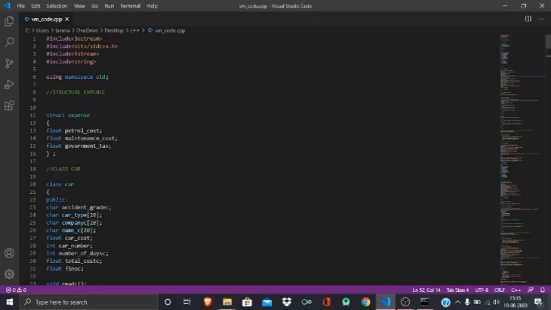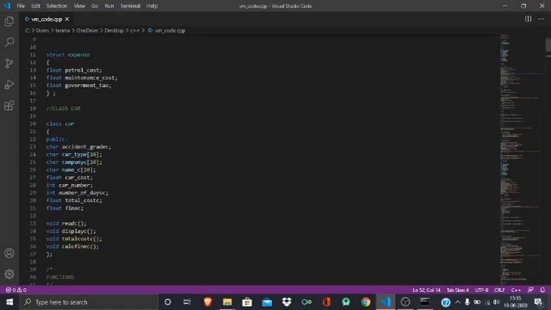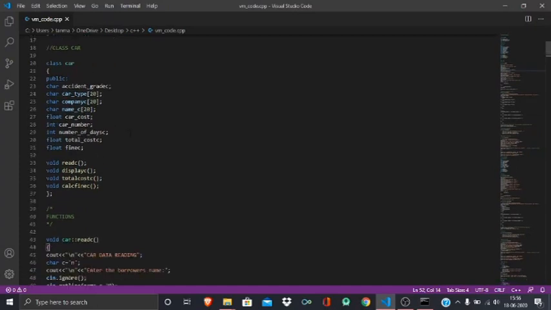So let's start from the libraries. These are the basic libraries to be included for the function to work. And now the first is the structure expense. I have used the structure expense. As you know, structures are user defined data types in C++, which are used to store a group of items of non-similar data type. So I have used structures here for storing petrol cost, maintenance cost, and government taxes, as was shown in the last, when I was running the project. You have seen that these three were asked for calculations.